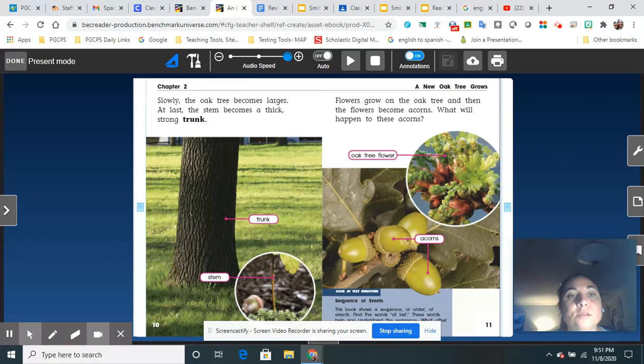Slowly, the oak tree becomes larger. At last, the stem becomes a thick, strong trunk. Flowers grow on the oak tree, and then the flowers become acorns. What will happen to these acorns?